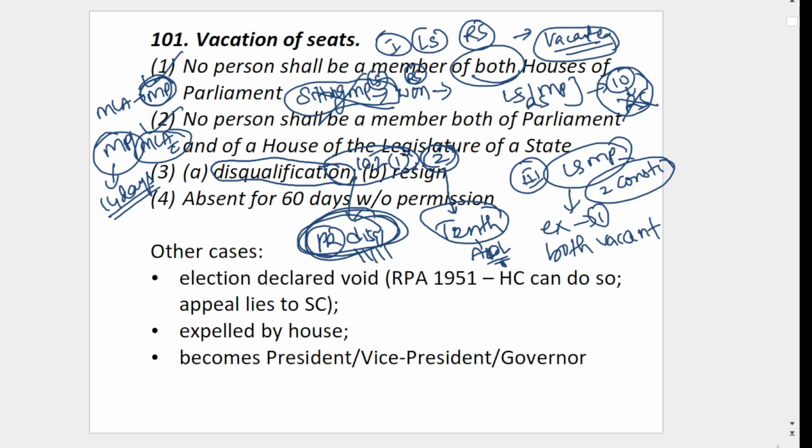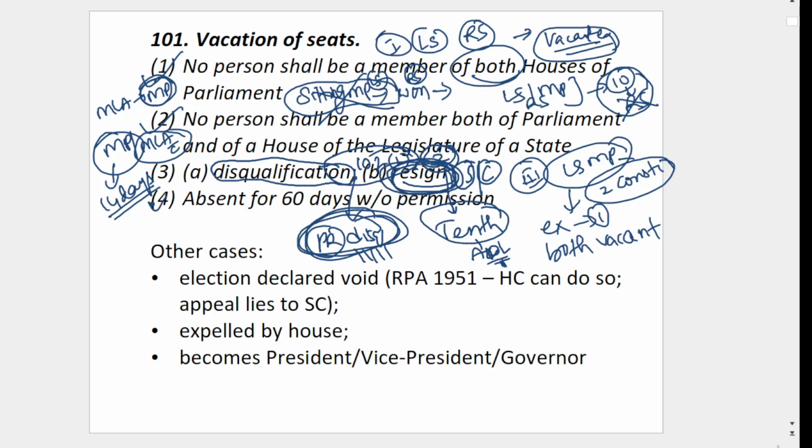Then you can also resign as MP. However, you have to give this resignation letter to the speaker if you are a Lok Sabha MP, or to the chairman if you are a Rajya Sabha MP. However, the speaker or chairman will verify whether the resignation is voluntary or not. If it is voluntary, then only they will accept. If it is forced, for example, if I am forcing an MP to just resign, then they will check whether he is resigning voluntarily on his own or someone is forcing him. If someone is forcing, they will not accept the resignation of the MP.